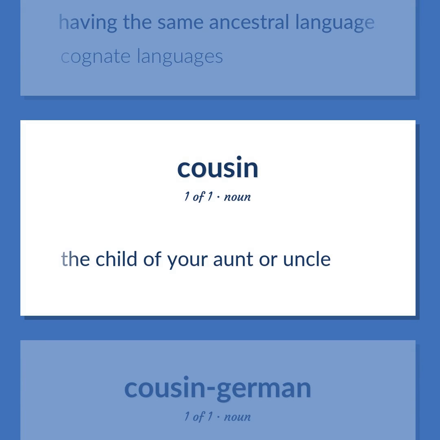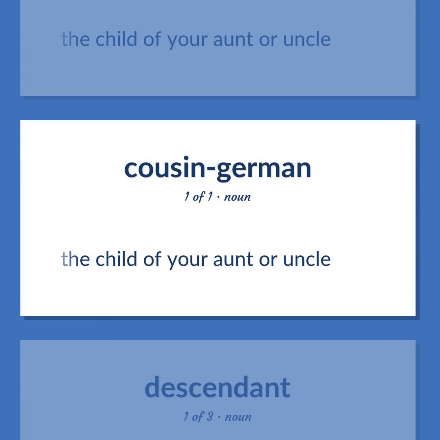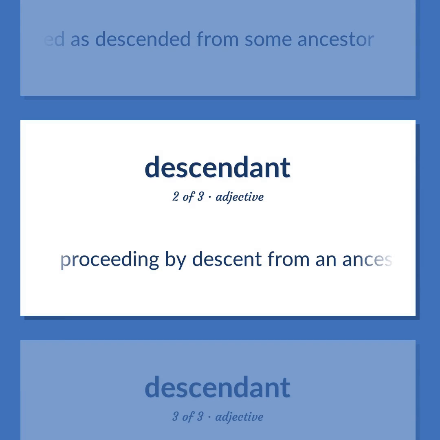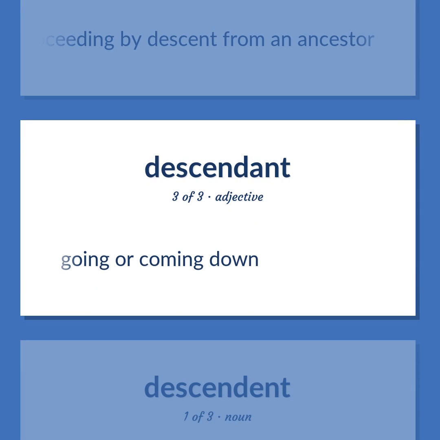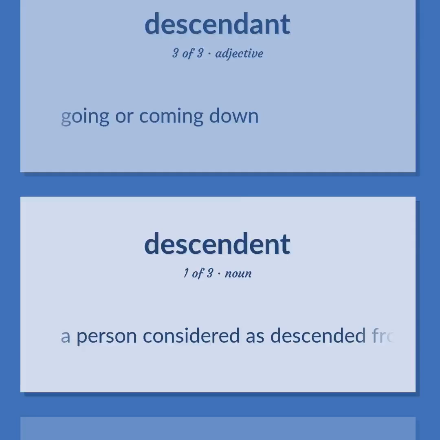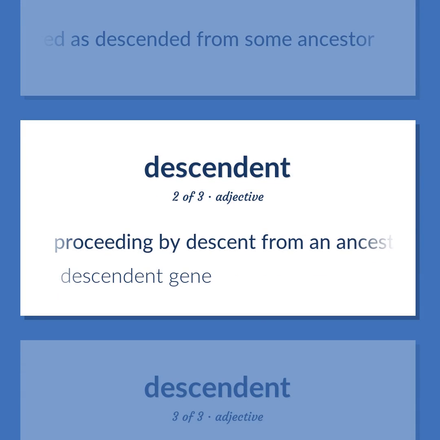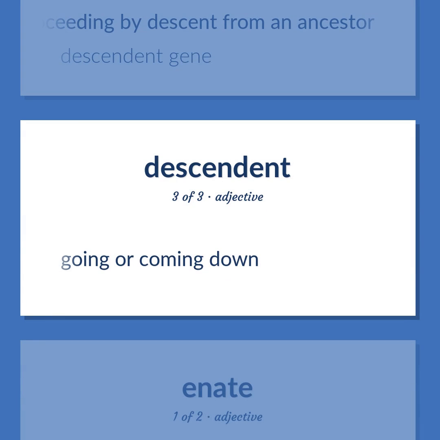The child of your aunt or uncle. A person considered as descended from some ancestor. Proceeding by descent from an ancestor. Going or coming down. Descendant gene.